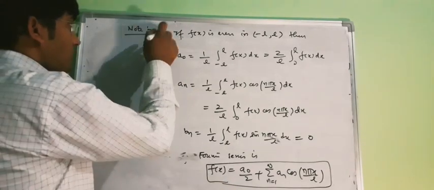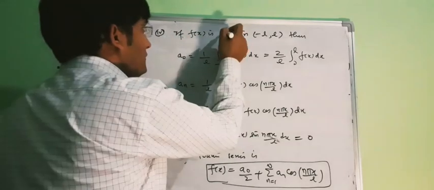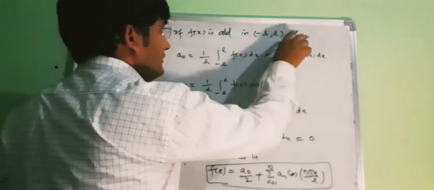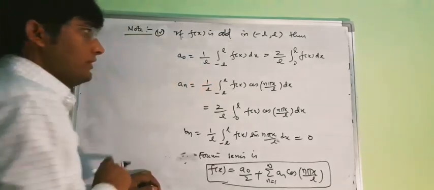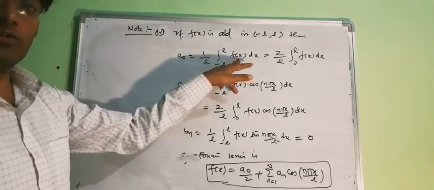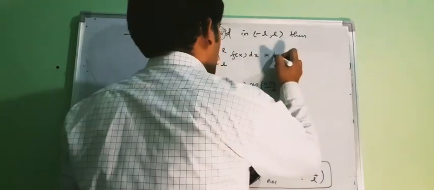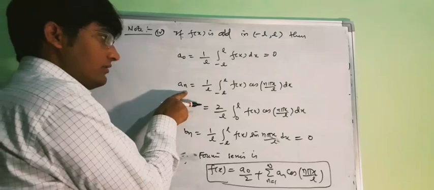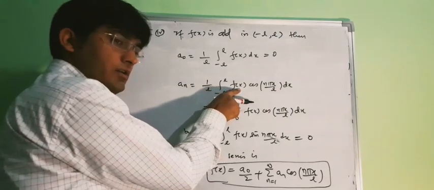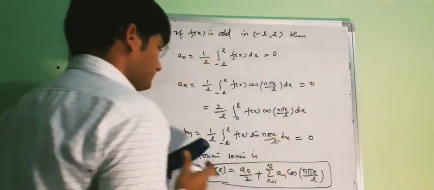Now the fourth case, let us suppose that the function is odd. Now if the function is odd, then our a naught will be, because the function is odd, 0. Again a n, here the function is odd, cos is even, so their product will be odd, so this will be your 0.